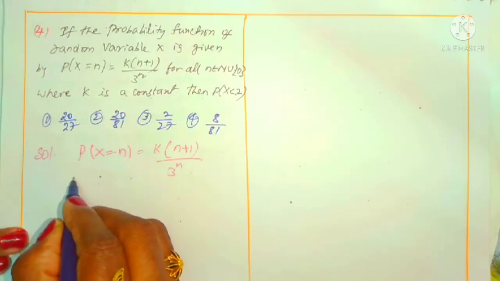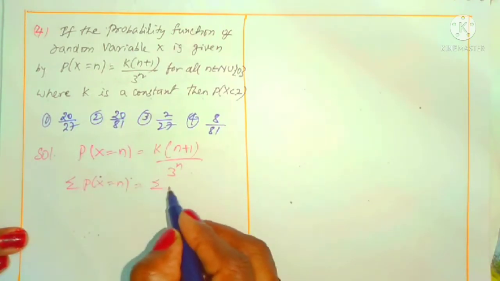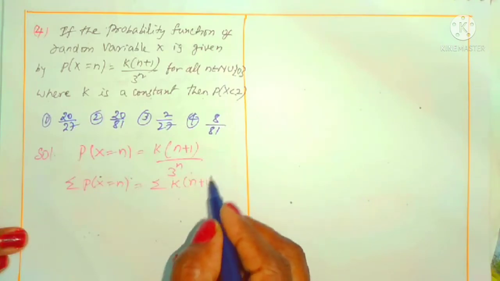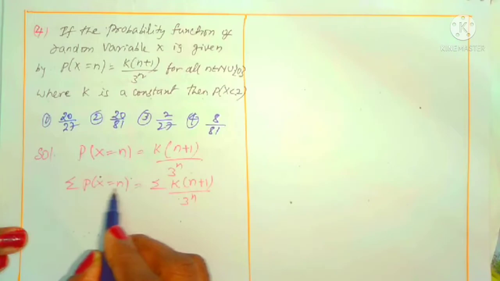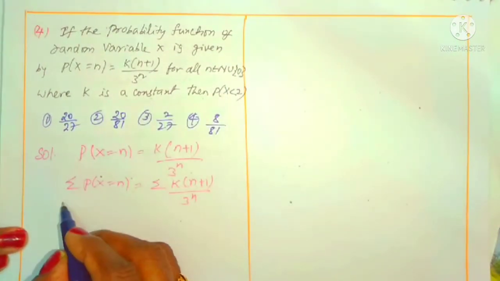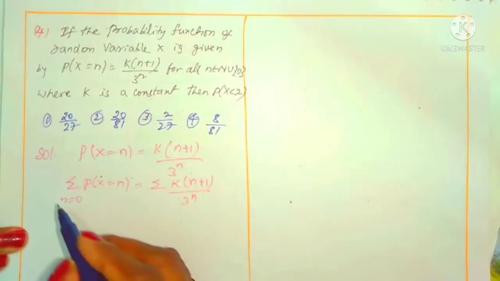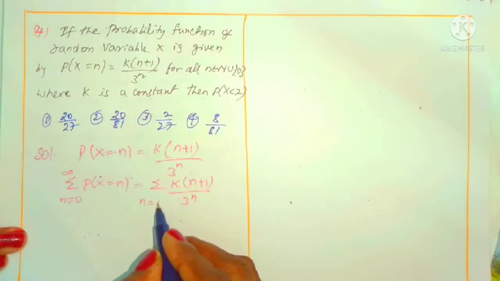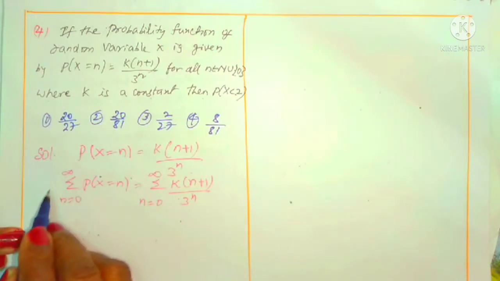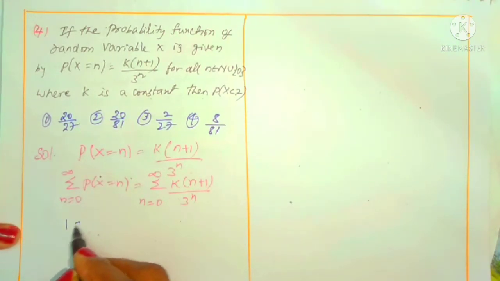So apply the sigma on both sides. Sigma P of x equals n is equal to sigma k into n plus 1 by 3 power n. We can expand the sigma. Here n varies from 0, 1, 2, 3 etc. n equals 0 up to natural numbers, means up to infinity. Okay, this is the left side. On the right side also n equals 0 to infinity. This value is simply 1 because it is the sum of the probabilities. So the left side equals 1.